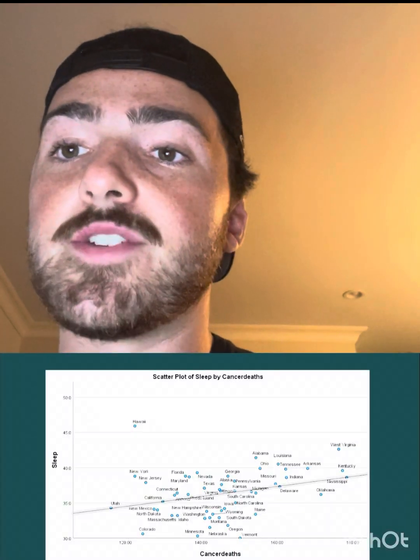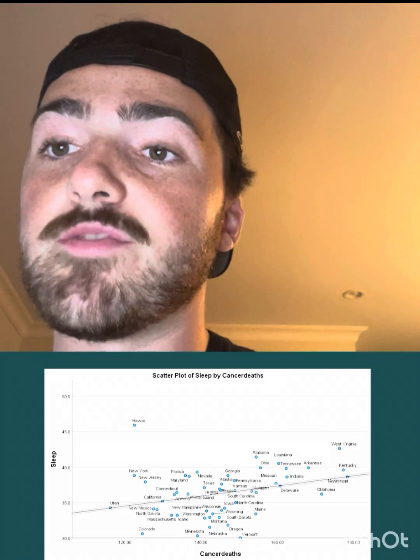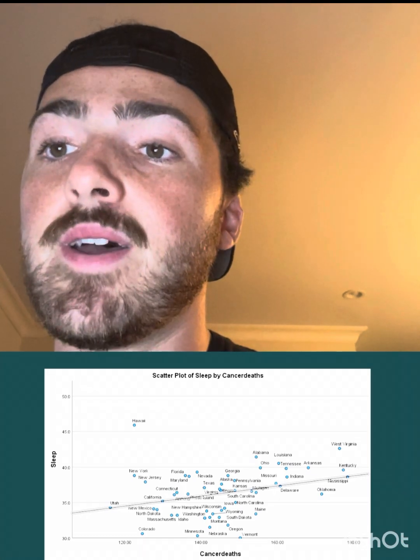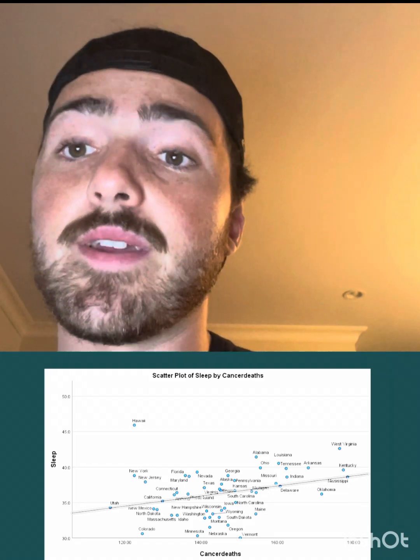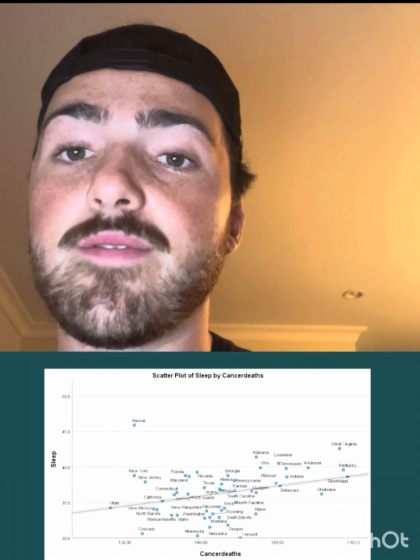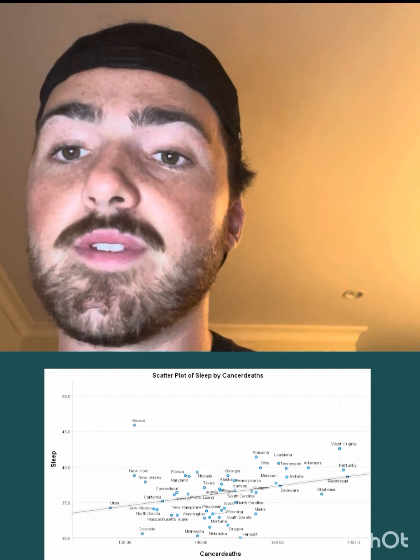Here's a scatter plot that shows the relationship between sleep and cancer mortality. As percentage of people who do not get an adequate sleep increases, so does cancer mortality. The less sleep one gets, the more likely they are to die of cancer. This is a positive correlation at 0.315. This is statistically significant with a p-value of 0.026.